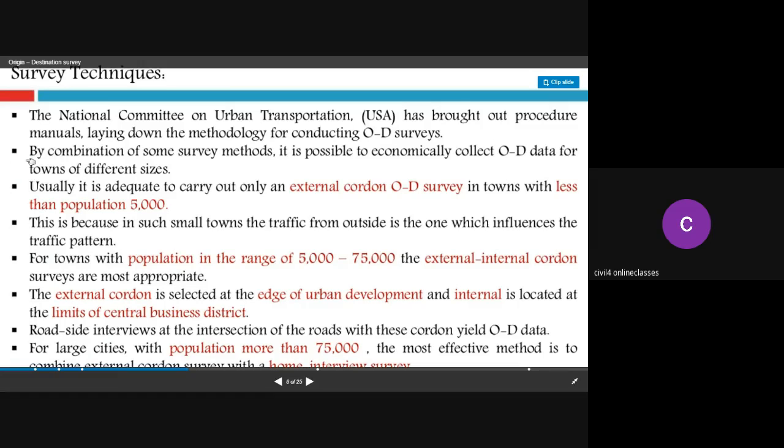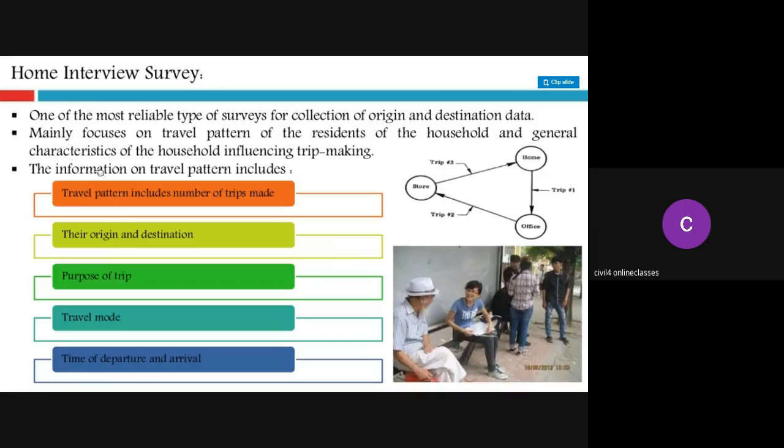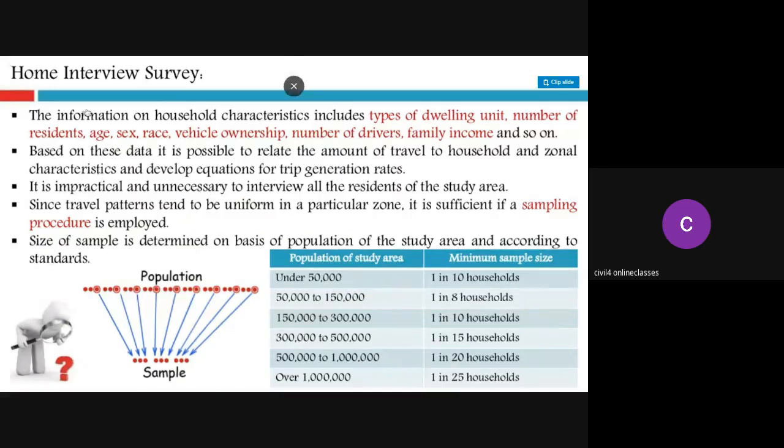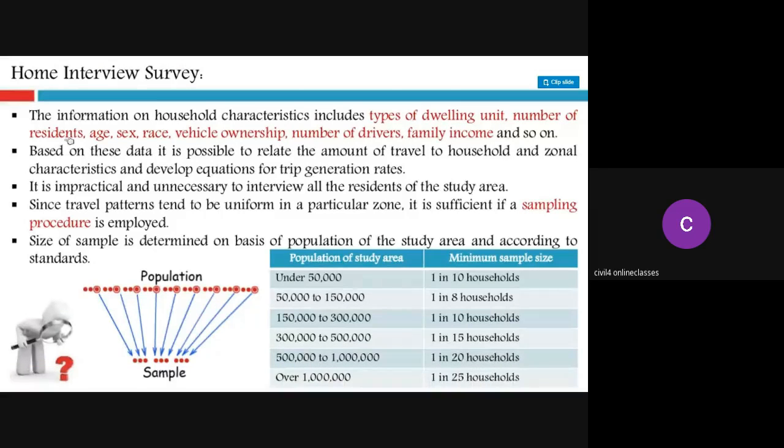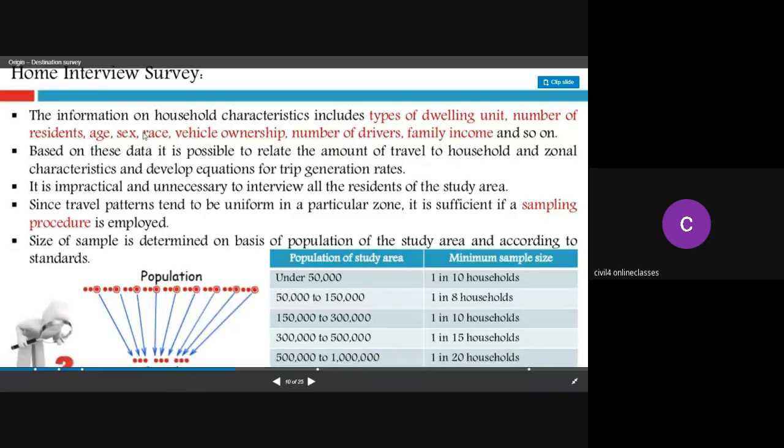So here we'll go to the individual houses. The information on household characteristics includes the number of residents. So how many people are there in that particular household? What are the ages of the people? What are the race and vehicle ownership? How many vehicles are owned by that particular family? Number of drivers and family income, and so on. So all these are surveyed in the home interview survey.